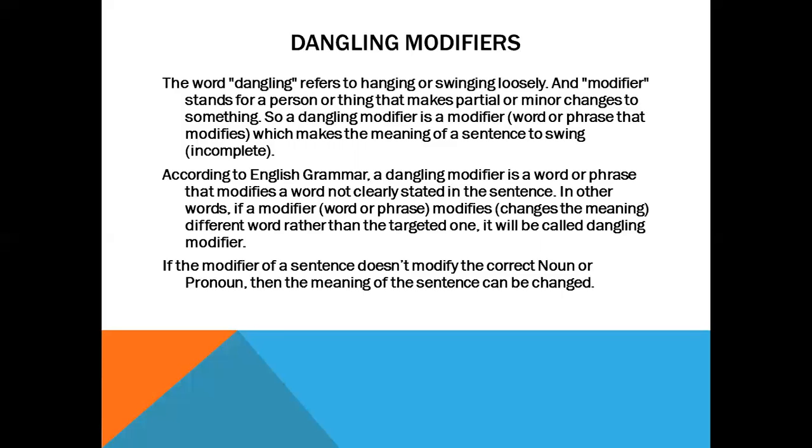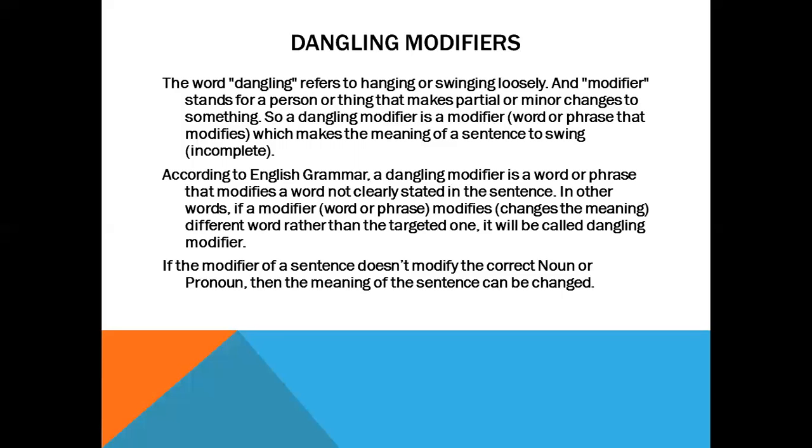So, a dangling modifier is a modifier which makes the meaning of a sentence swing. That is, a dangling modifier does not form a sentence properly. You will be puzzled, you will be confused if you see a dangling modifier, because you will not be able to identify which one is the subject. So the meaning becomes incomplete. That is, no complete meaning comes here.